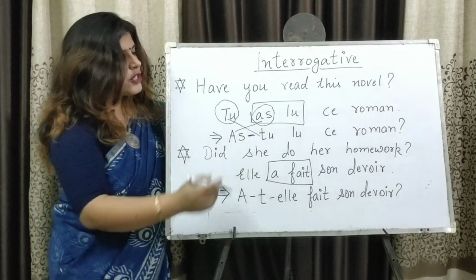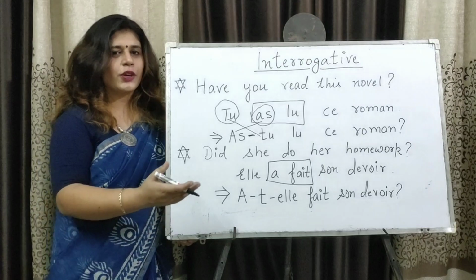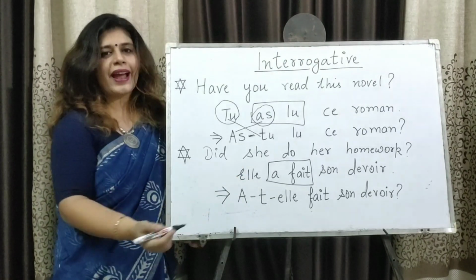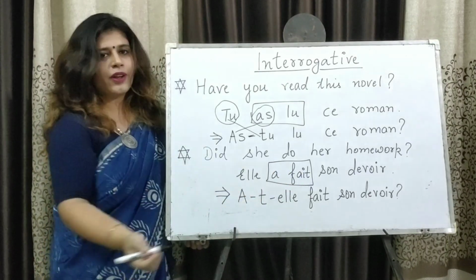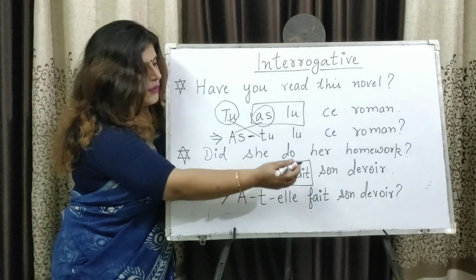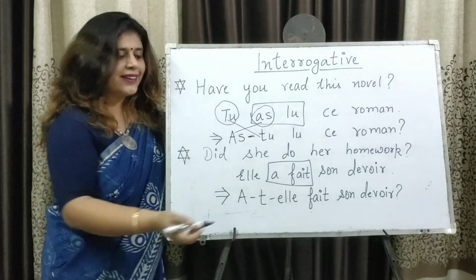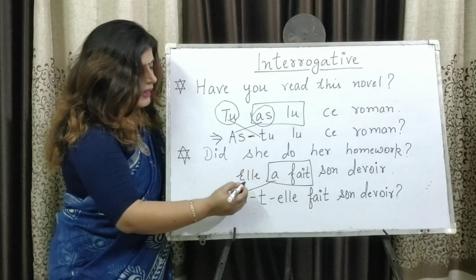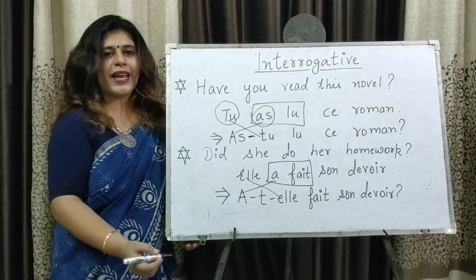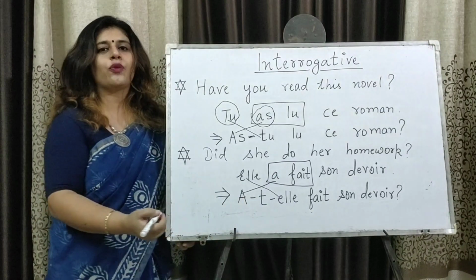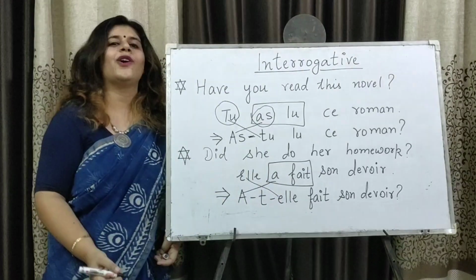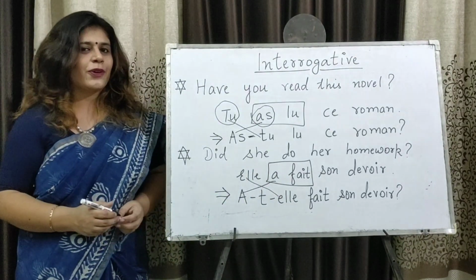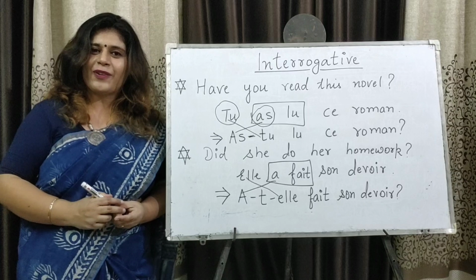Second example, did she do her work? So first we write she did her work. So elle a fait son devoir. And again, same logic. First we'll take the verb and then we'll take the subject and we will separate these two vowels with the T in between. So a-t-elle fait son devoir. So did she do the work is a-t-elle fait son devoir.